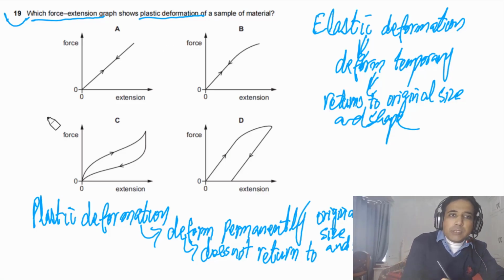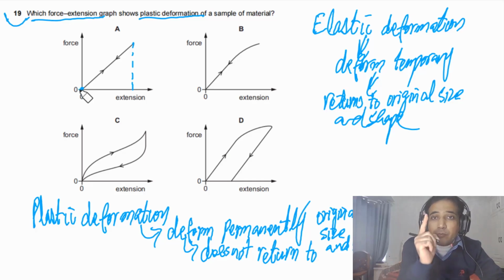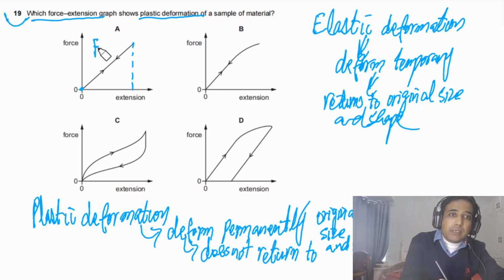Now if you look at the given options, you can see this, we apply force, this deforms. So it has this much extension at this point. But when we remove the force, it again comes back to this. So it means it was deformed temporarily. So this is elastic deformation.